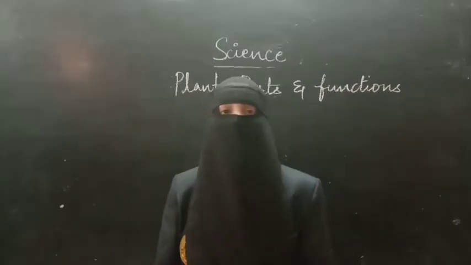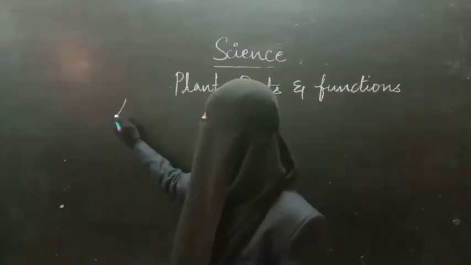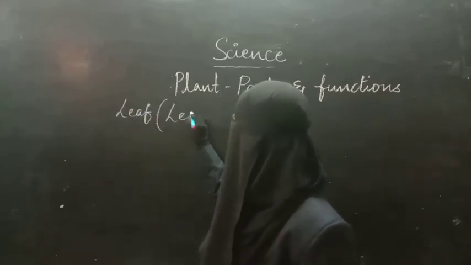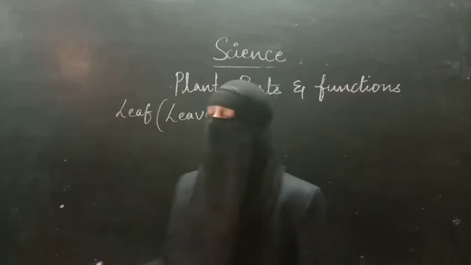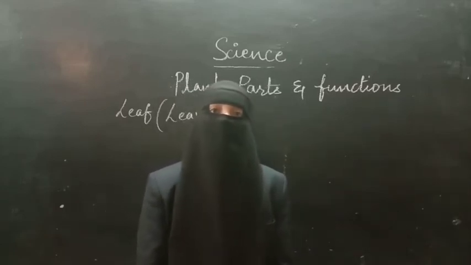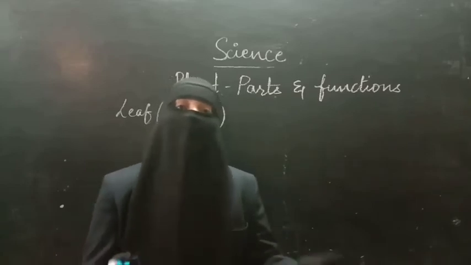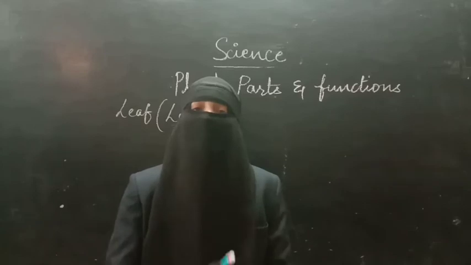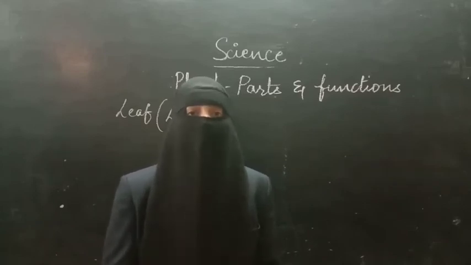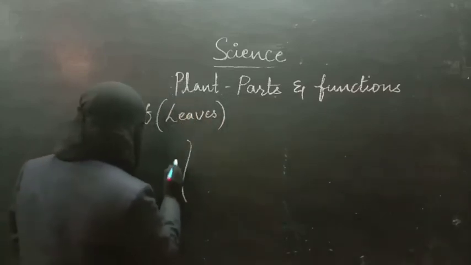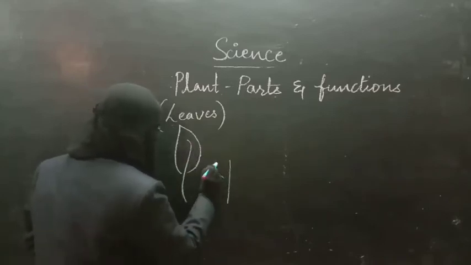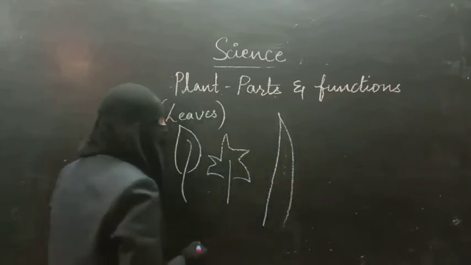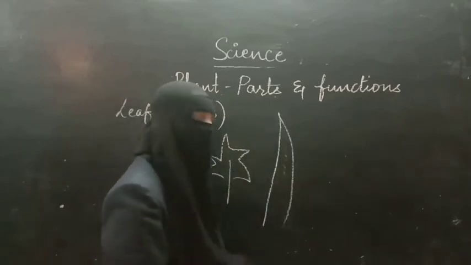Now we are going to discuss the other part of a plant, that is the leaf. In singular it is leaf, in plural it is leaves. Just as the root has one function, in the same way leaves have their function. There is a difference in the size, shape and color of the leaves. Color very less, but the size and shape will be different. Some leaves are of this shape, some are star shaped, some are very long like this. So we can see different shapes and different sizes of leaves.